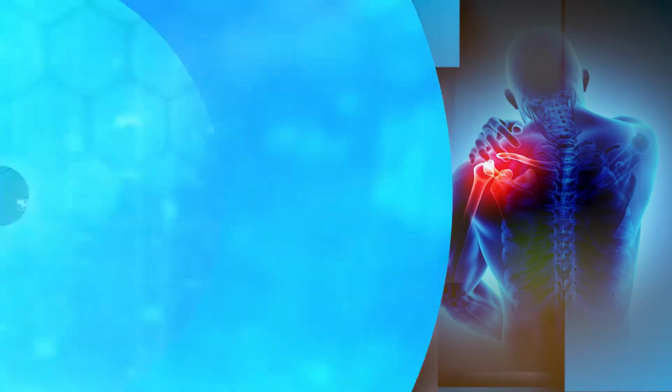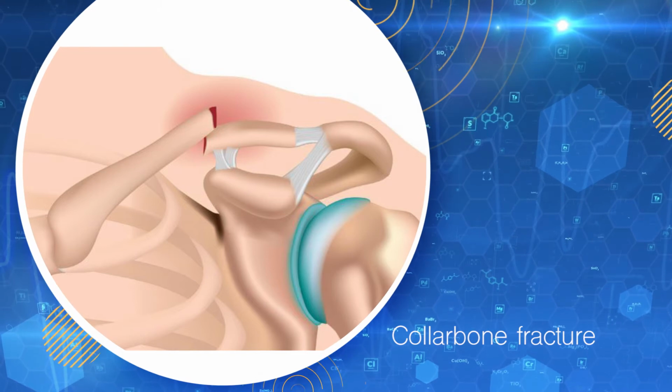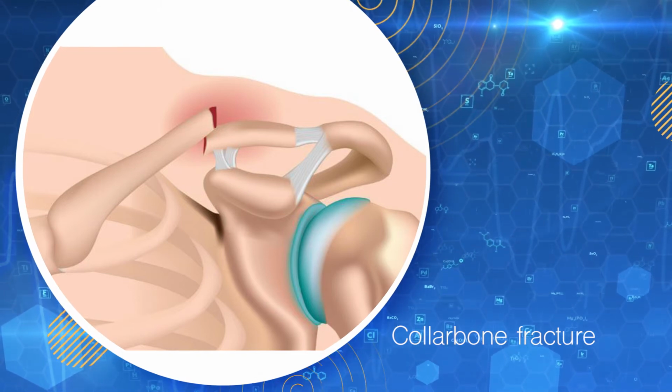The other important thing which I want to discuss in the shoulder joint is the collarbone fracture, which is very common. The clavicle fracture has been there for a very long time. In olden days, most of the time it was not surgically treated. The patients usually do well because the collarbone usually unites by itself, but the disadvantage is that sometimes the collarbone might not unite, or sometimes it can malunite in a shortened position. In such situations, the shoulder strength comes down.